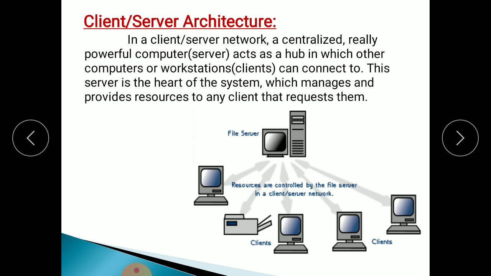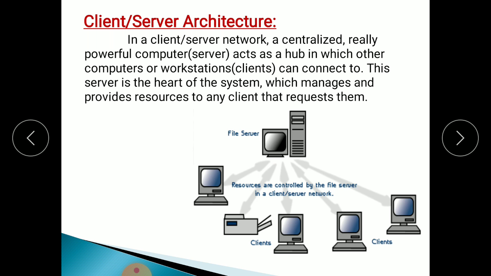Then the second type of architecture is client server architecture. In a client server network, a centralized, really powerful computer is the server. So here one powerful computer is used as a central server, called a hub or central node, to which other computers or workstations, meaning clients, are connected. This is the heart of the system, which manages and provides resources to any client that requests them.